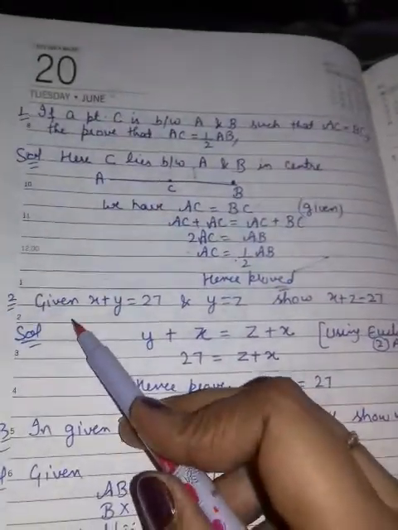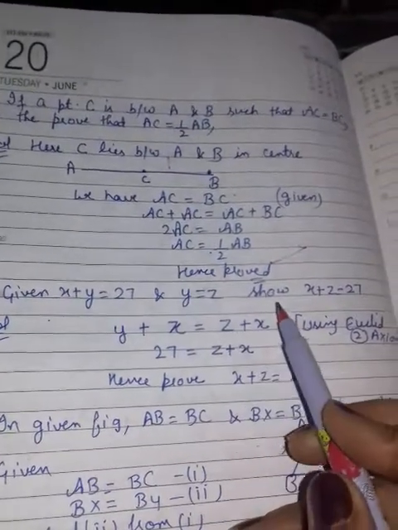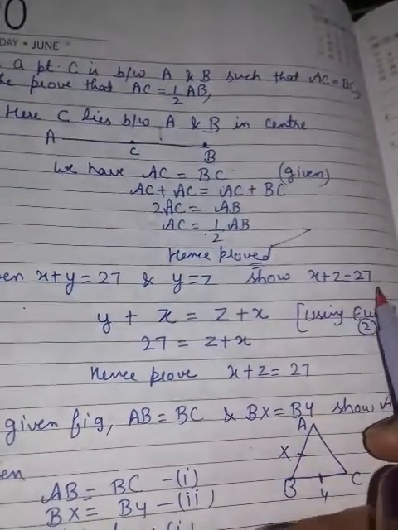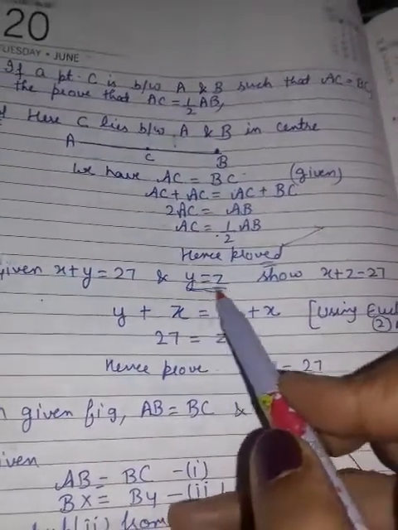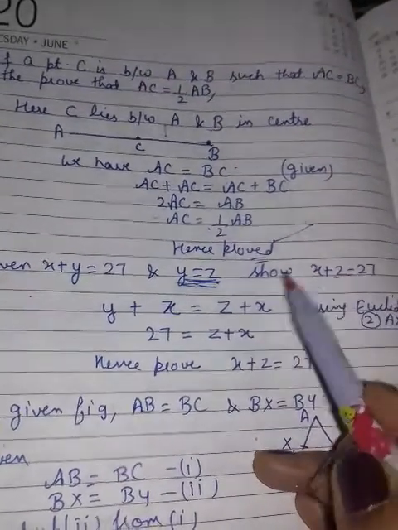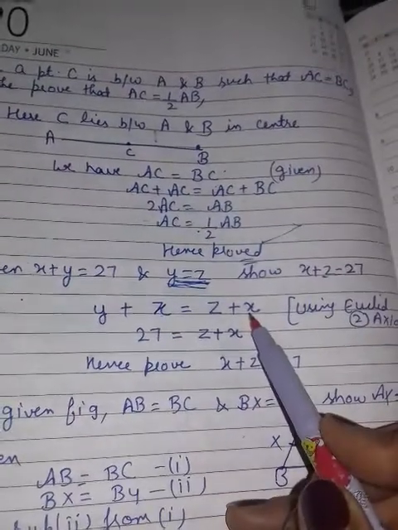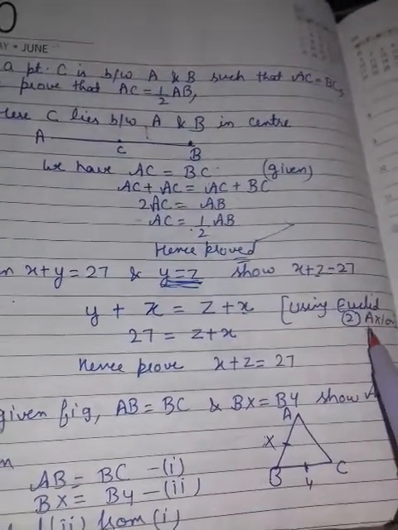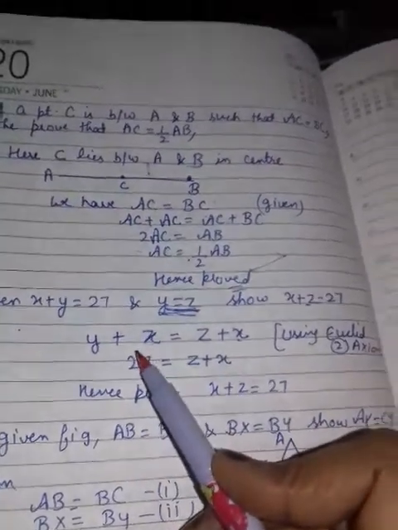Second question is, given x plus y is equal to 27, y is equal to z, then you have to prove x plus z is equal to 27. I have taken y is equal to z. You know you have to make it z plus x, but if we add x on both sides, then I think you have no problem using second axiom. Z plus x remains the same, it will become 27.